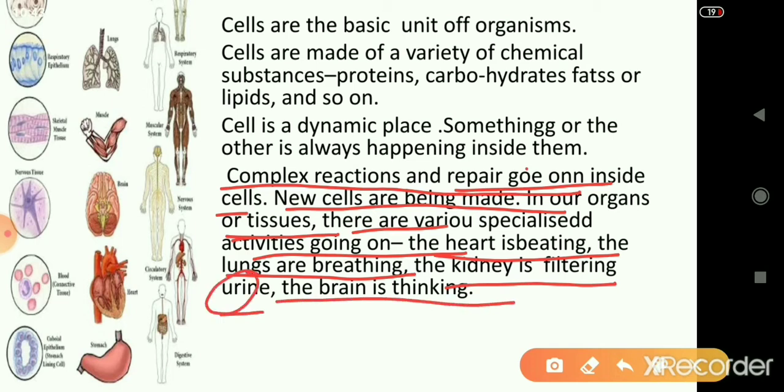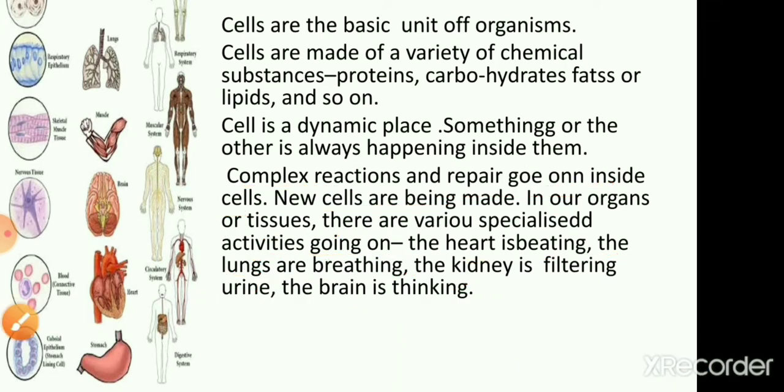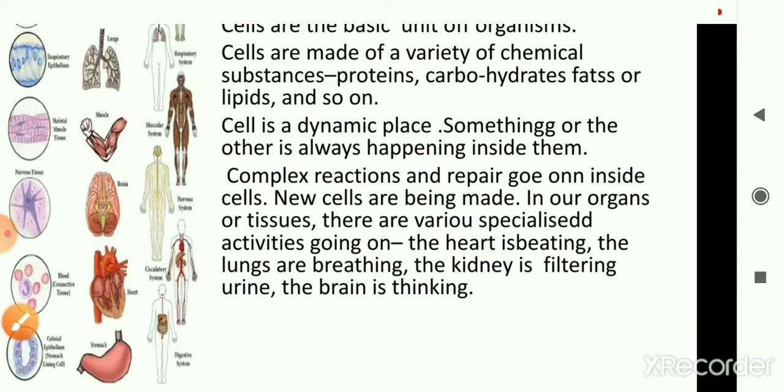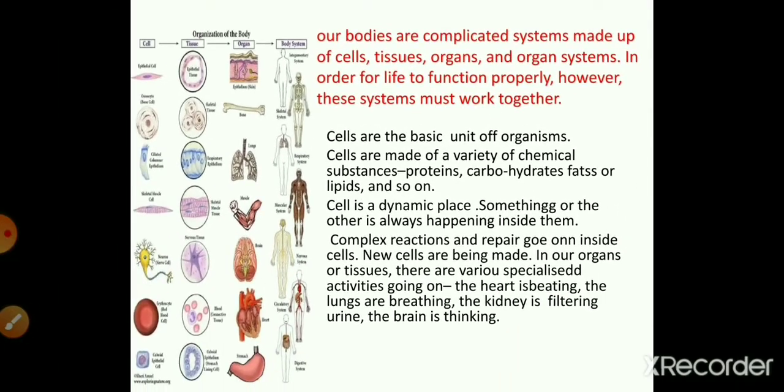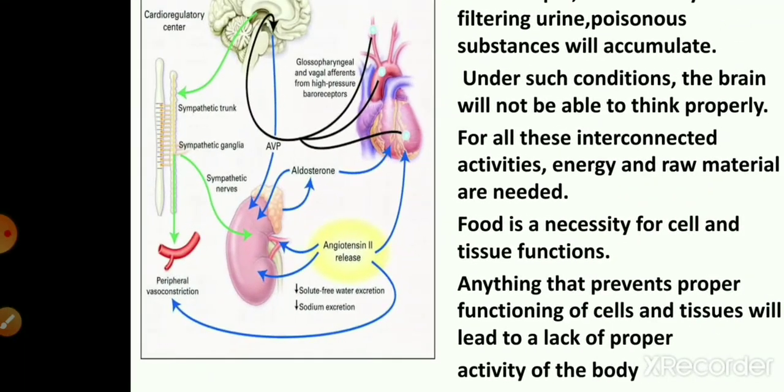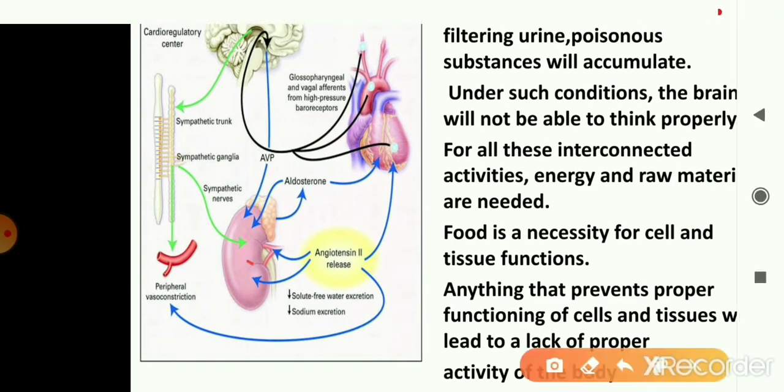Though these different organs, the heart, the kidneys, the lungs, and the brain, have different functions to perform, their functioning is interconnected. If one organ is affected, the other organs are sure to be affected. For example, in the picture given on the screen, you all know that kidneys are specialized to purify blood. They purify blood and remove the toxins.